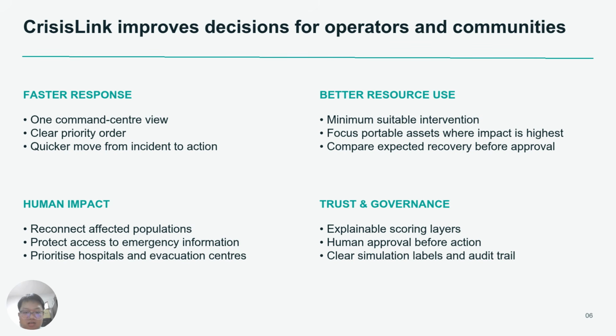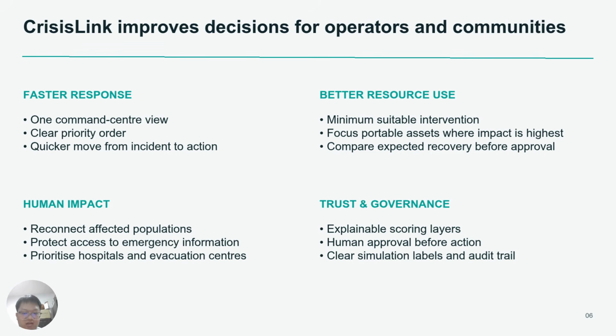First, Crisis Link enables a faster response by bringing disaster severity, infrastructure exposure, network impact, and recovery recommendation in one command center view. Secondly, it improves resource allocation. Instead of immediately recommending the largest or most expensive intervention, Crisis Link identifies the minimum action suitable for the predicted condition. Third, it focuses network recovery on human impact.